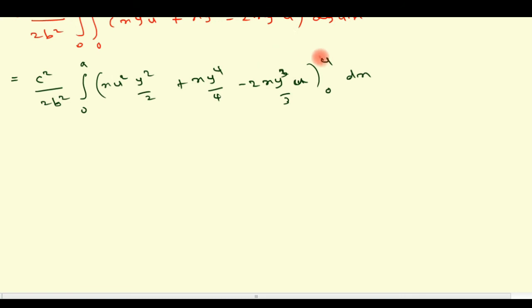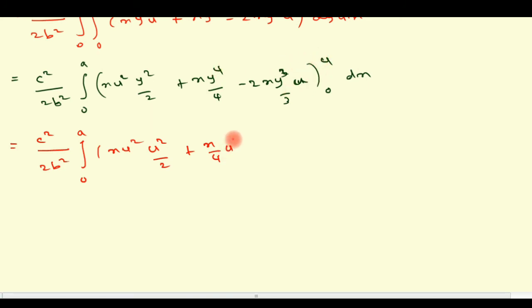Now we apply the limits u and 0. So the constant as it is, c square divided by 2b square, integral 0 to a, replacing y by u and 0. So first term x into u square, y square replaced by u and 0, so u square minus 0, u square. So u square divided by 2 plus x by 4 is the constant, y power 4 replaced by u and 0, that is u power 4, minus 2xu divided by 3, y cube is replaced by u and 0, that is u cube. That's the remaining integral dx.